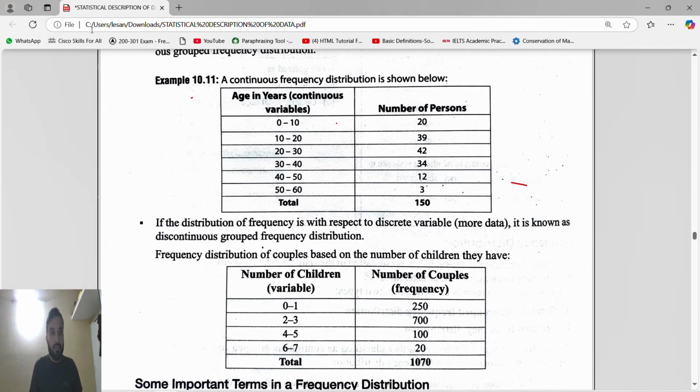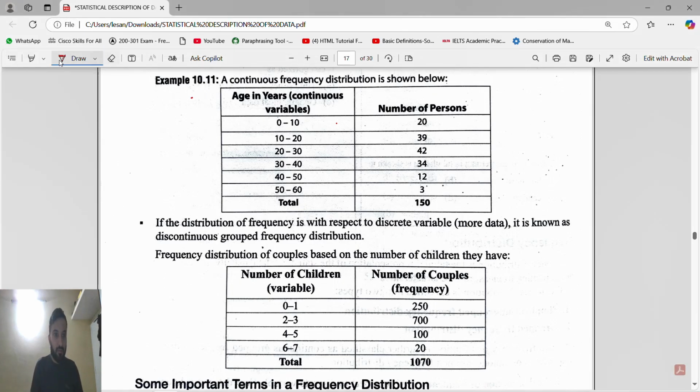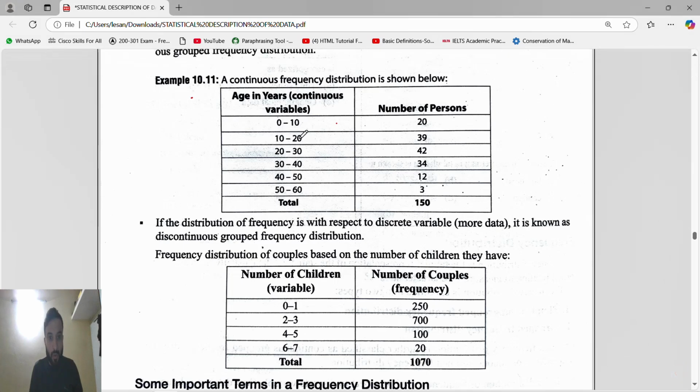Okay. See guys, the continuous is this. 0 to 10, 10 to 20, 20 to 30. In 0 to 10, where are we stopping? We are stopping at 10. And in 10 to 20, where are we starting? We are starting from 10. So this is continuous, right? We are stopping at 10 and starting by 10. You can see here 10 to 20, we are stopping by 20, again starting from 20. 20 to 30, we are stopping by 30, again starting from 30. So this is continuous. Where we are stopping, from there only we are starting. So continuity will be there, right?